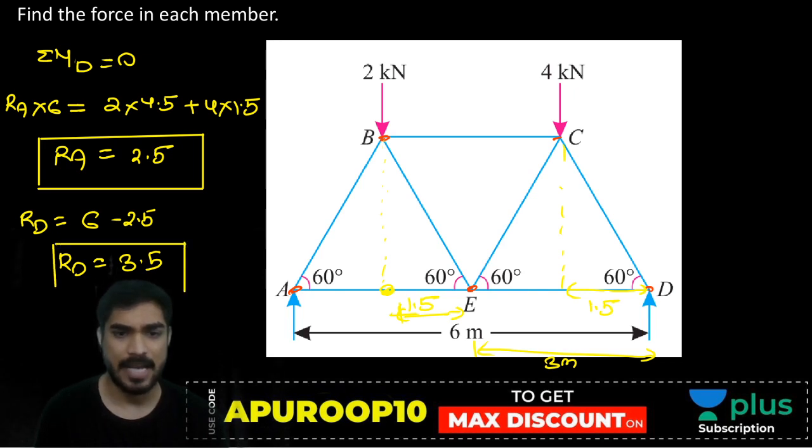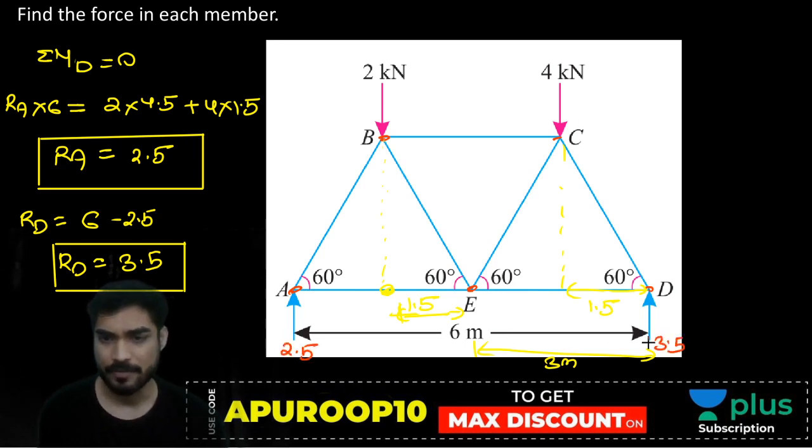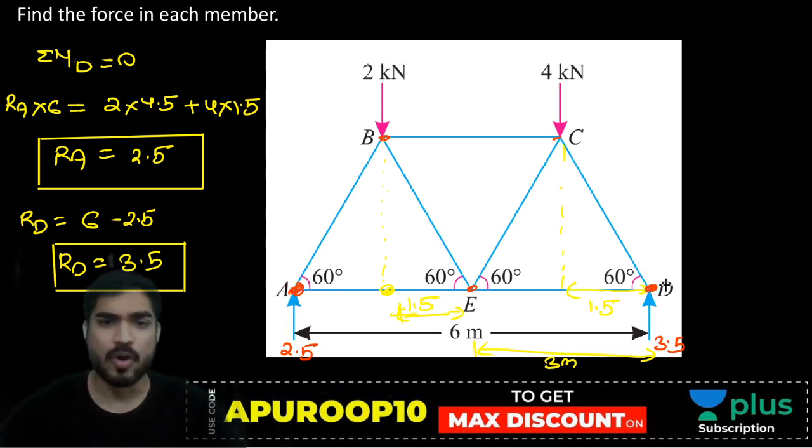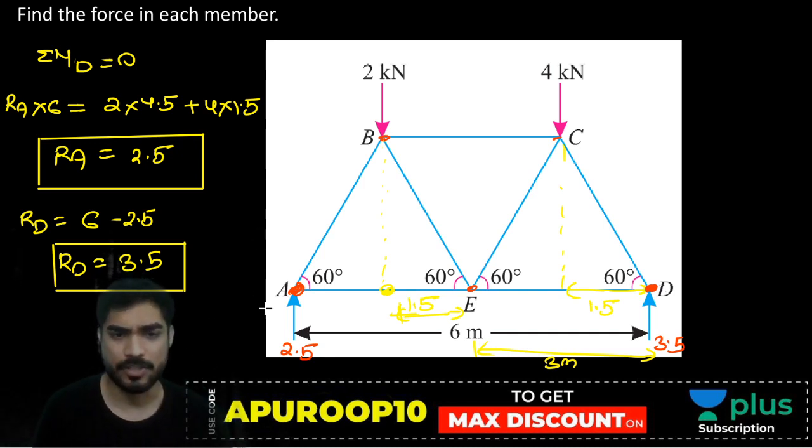So now I have the reactions. A पे और D पे reaction आ गया. So this is 2.5 and this is 3.5. So now if I consider joint A or joint D, then I will only have two unknowns, right? Okay, so let's consider joint A. पहले joint A को consider कर लेते हैं. So let's say this is joint A.